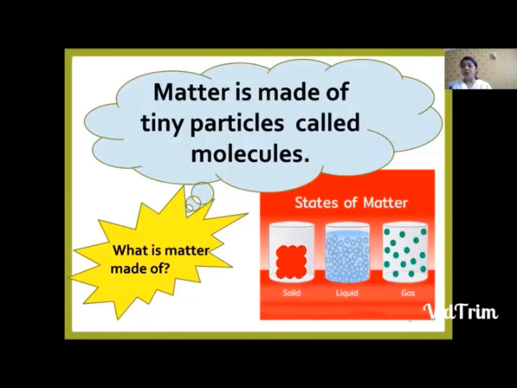Tiny particles. What do we call them? Molecules. So if I ask, what are molecules then? Molecules are the tiny particles of matter. In how many states is the matter available? The matter is available in 3 states. They are solid, liquid and gas.